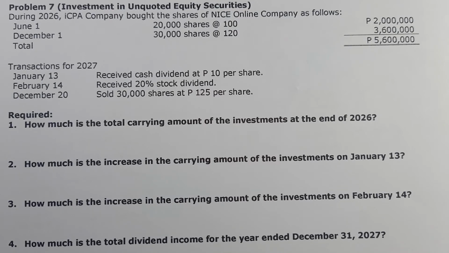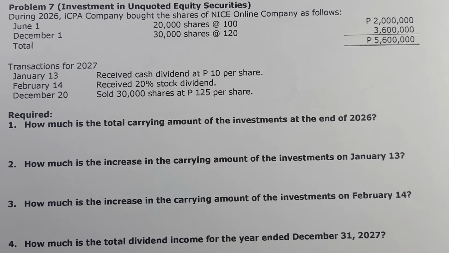Then transactions for 2027. January 13, received cash dividend of 10 pesos per share. February 14, received 20% stock dividend. And then December 20, we sold 30,000 shares at 125 pesos per share. So requirement number 1, how much is the total carrying amount of the investments at the end of 2026?